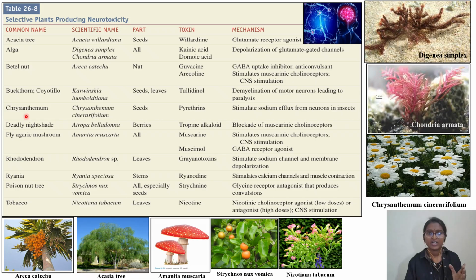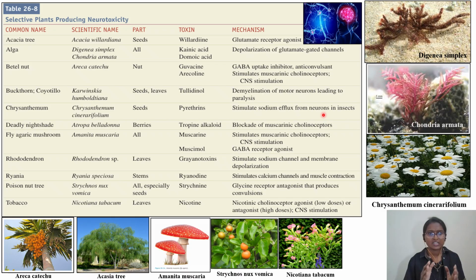Chrysanthemum is also important. Particularly you see it in your insect repellents, your All Out mosquito repellents. No, it contains chrysanthemum. Chrysanthemum cinerariifolium is the scientific name. The seeds are the part which contain this toxin, that is pyrethrins. And what is the mechanism? What these pyrethrins are doing is that they will stimulate sodium efflux from the neurons in the insects. That is the reason the insects will not be able to move, their motility will be decreased. Muscle movement of these insects, they cannot fly or like that. So stimulate sodium efflux from the neurons in the insects.